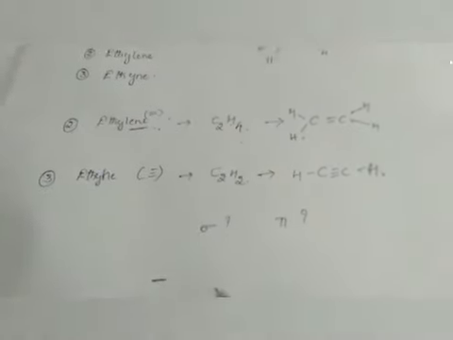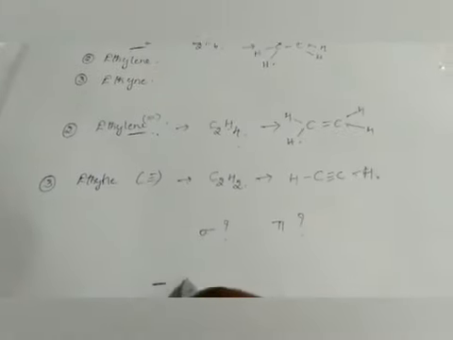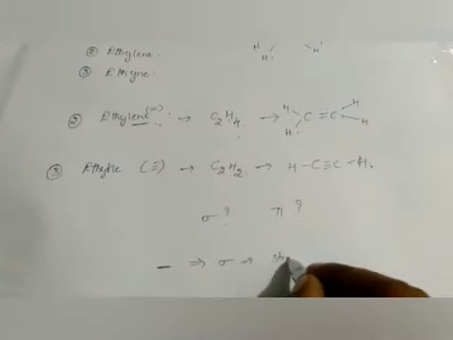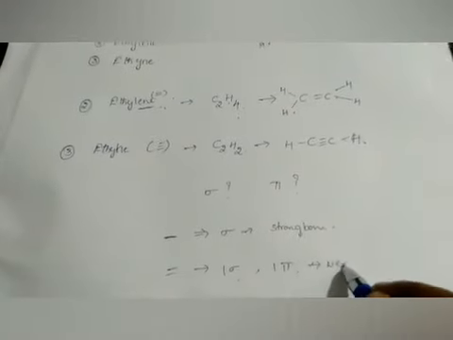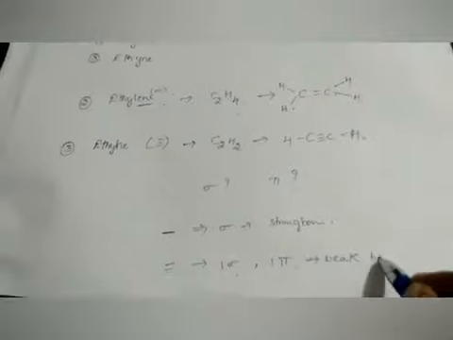Already we know about sigma bonds: a single bond always forms a sigma bond, and it is a strong bond. And the double bond has one sigma bond and one pi bond. Sigma is a strong bond, pi bond is a weak bond.